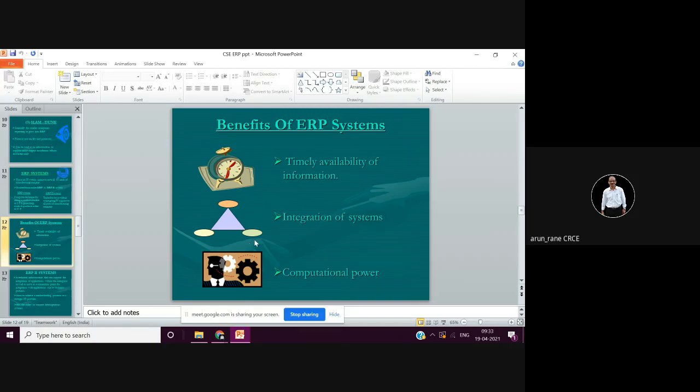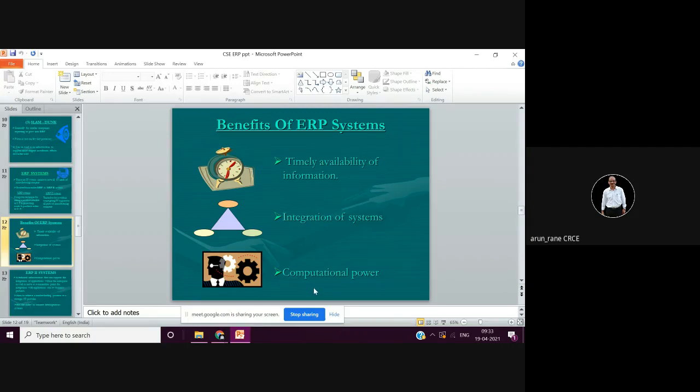Then benefits include having information at your fingertips, 24 by 7. There is no need to open the door and give the information, because it is all computerized, and most of the time the systems are always on 24 by 7. Another benefit is that it integrates all the systems, meaning your planning system, your production system, your purchase system, your service.